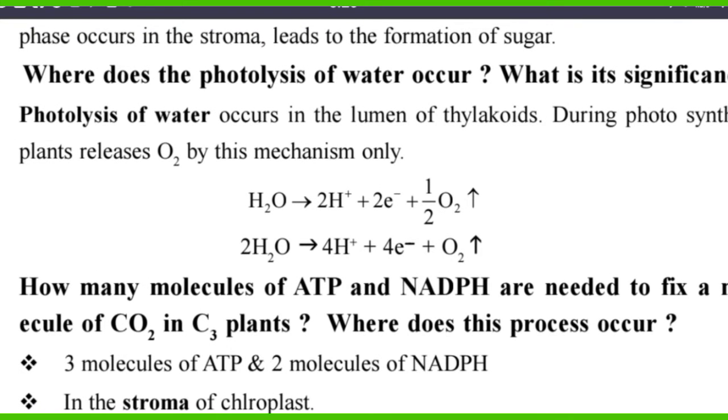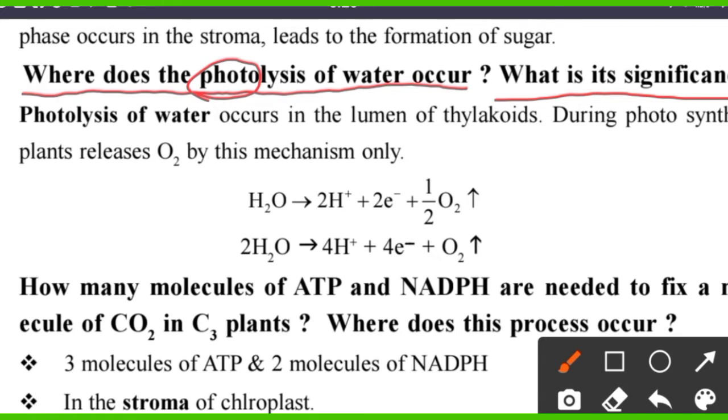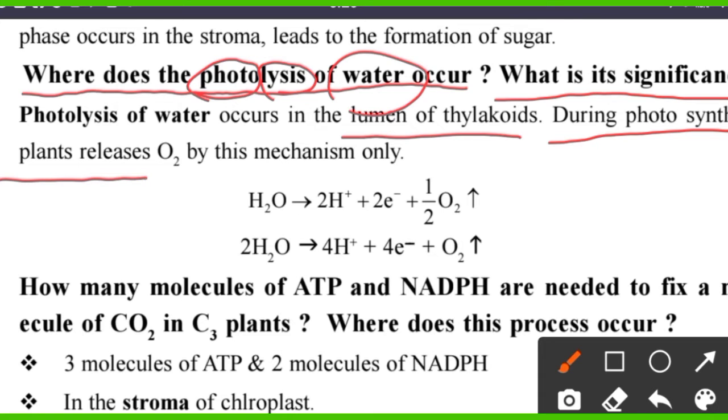So now we are going to discuss the second question. The second question is where does photolysis of water occur? What is its significance? Photo means light, lysis means breakdown. So here the water molecule is broken down in the presence of light. This process occurs in the lumens of thylakoids of the chloroplast. During photosynthesis, plants release oxygen by this mechanism.